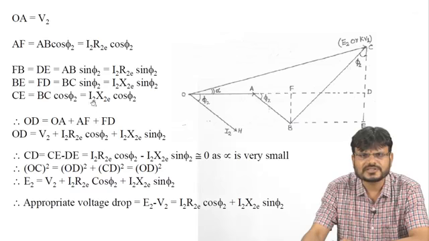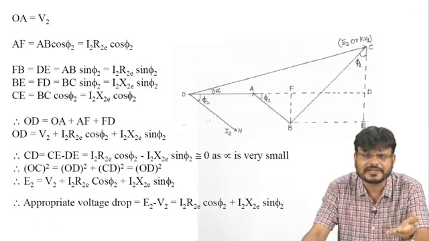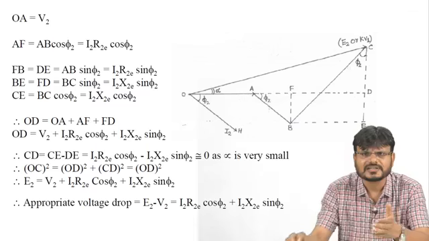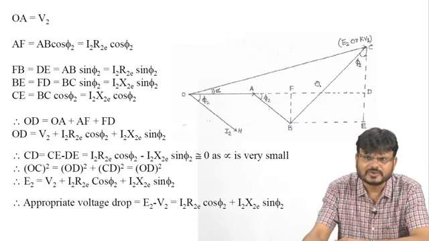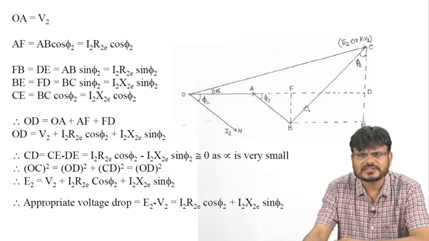Similarly, you can find out this BE and FD. So BE is equal to FD is equal to BC sin phi 2. And what is the value of this BC? This BC is nothing but the voltage drop across the inductive reactance of the winding, which is referred to the secondary side. So the value of BC is I2 into X2E. So you can say that BE is equal to FD is equal to BC sin phi 2 is equal to I2 X2E sin phi 2.